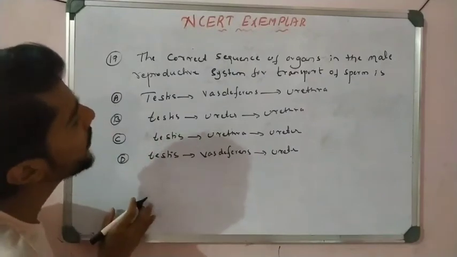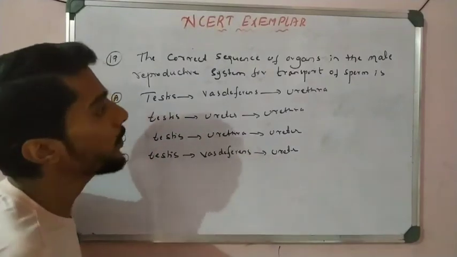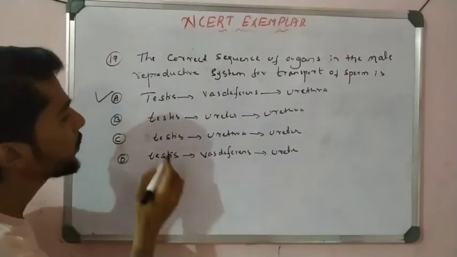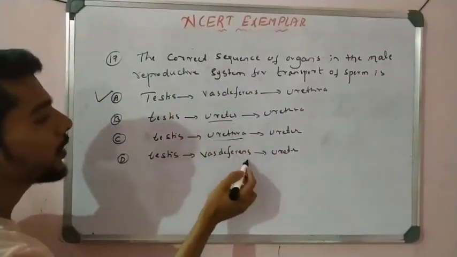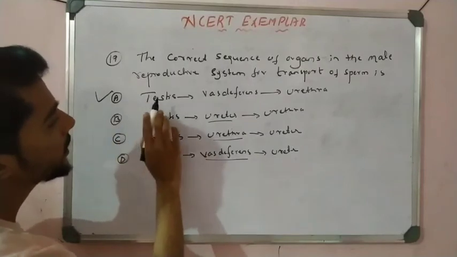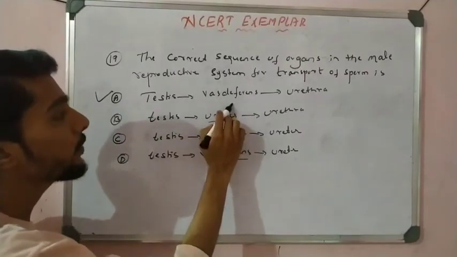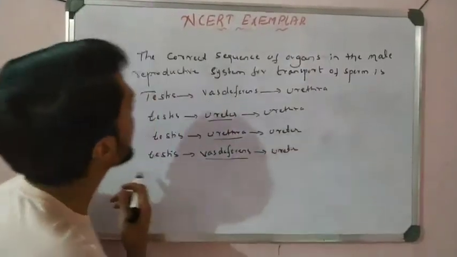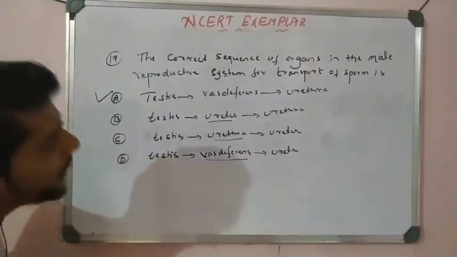So simple it is. We know that testis forms the sperm, and after that vas deferens, and after that the urethra. That is, option A is correct, right? So that is wrong. Ureter is not urethra, you know this. The first is testis, the second is vas deferens, and then the urethra. So option A is correct, right? So this is the 17th question.